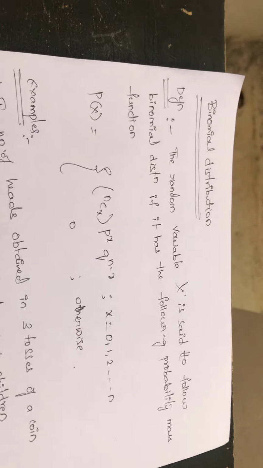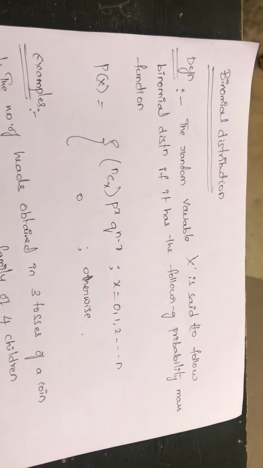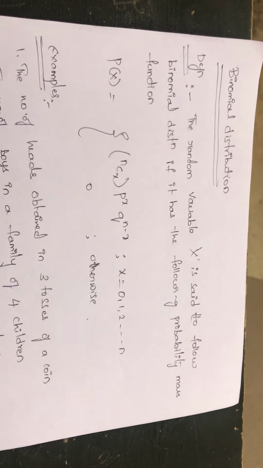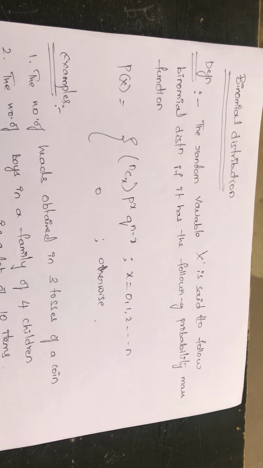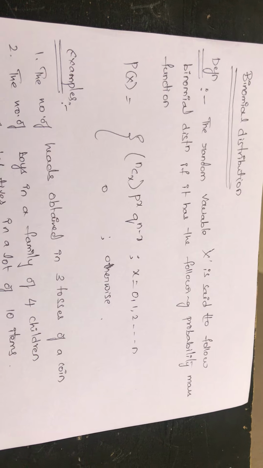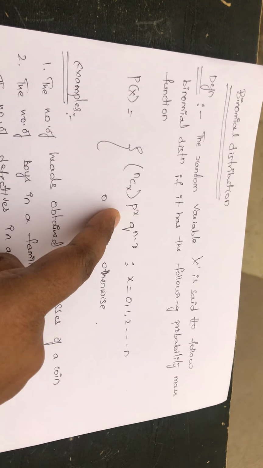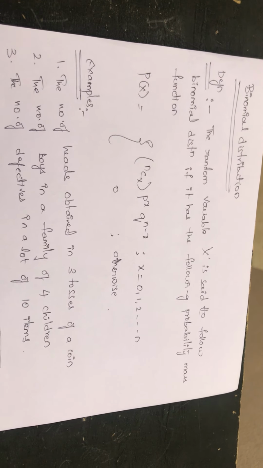Now I am going to explain binomial distribution. Binomial distribution is the basic distribution of discrete distributions. The definition of binomial distribution is given as: a random variable x is said to follow binomial distribution if it has the following probability mass function. Here p of x is equal to nCx p power x q power n minus x. Here x takes values 0, 1, 2, 3 and so on up to n.